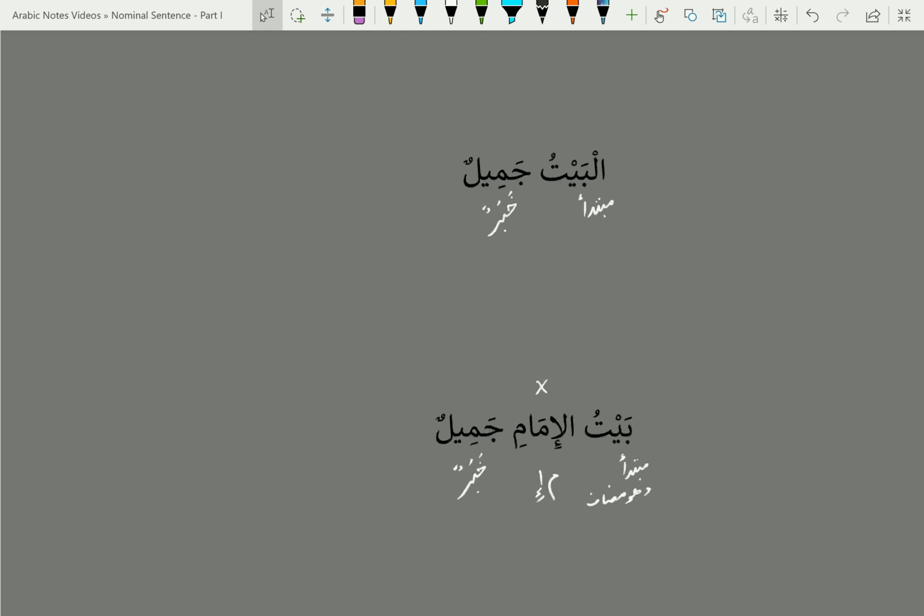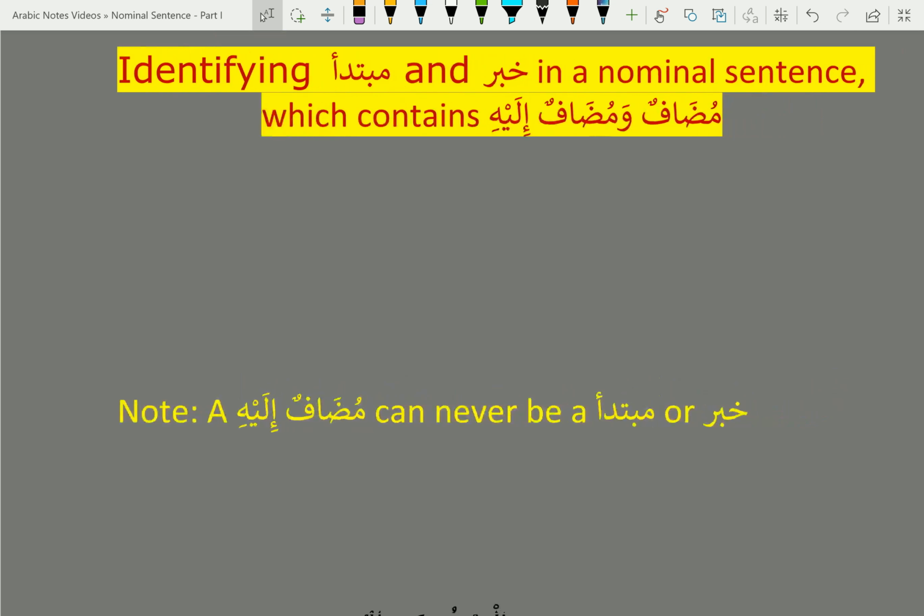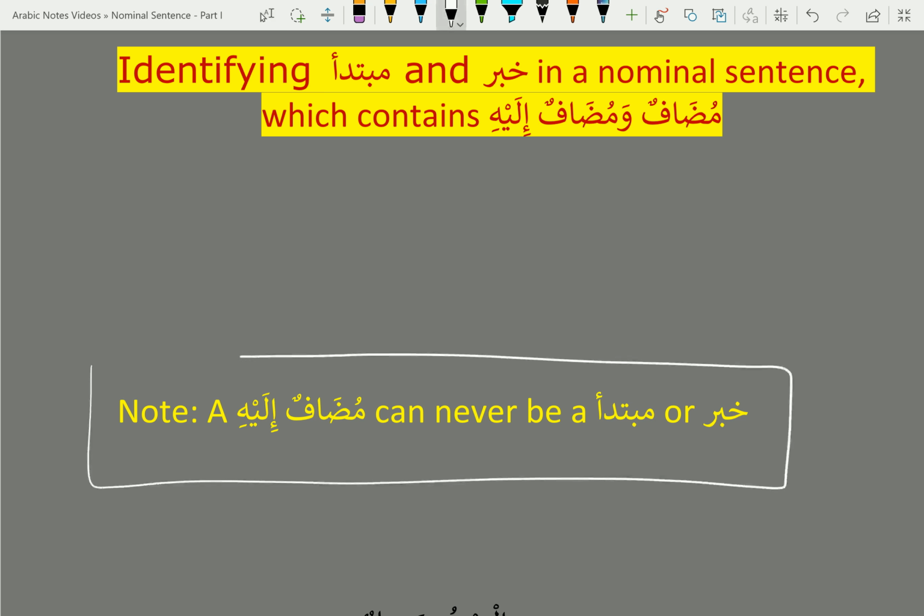Okay. So these are some of the examples that I wanted to share to help identify mubtada and khabar for a sentence which contains mudaf and mudaf ilayhi. Really the key rule to remember is that a mudaf ilayhi cannot be either khabar or mubtada. If you keep that in mind, it will help you to identify the mubtada and khabar in a nominal sentence. Thank you very much for watching.